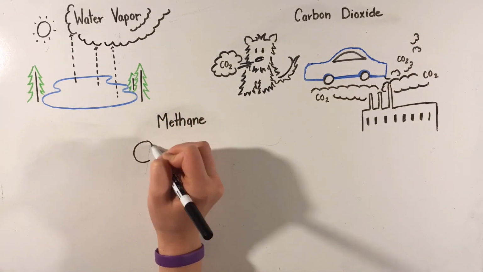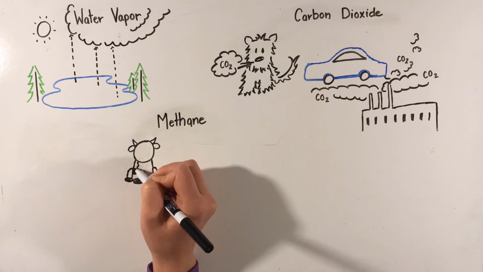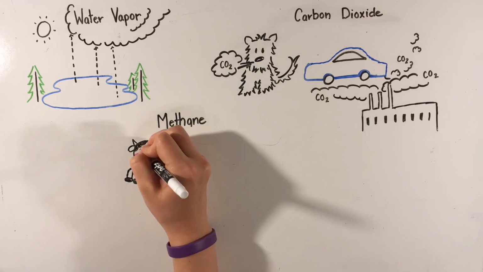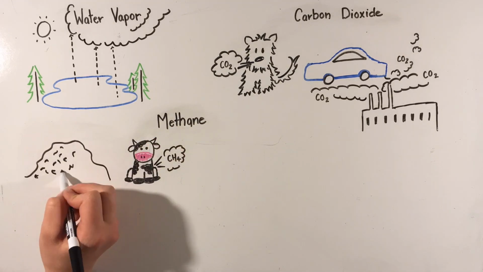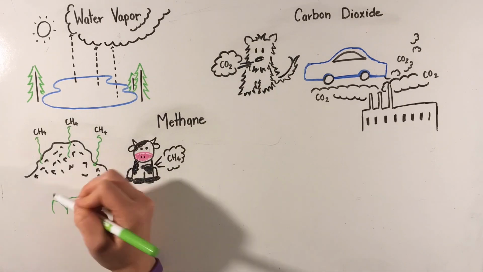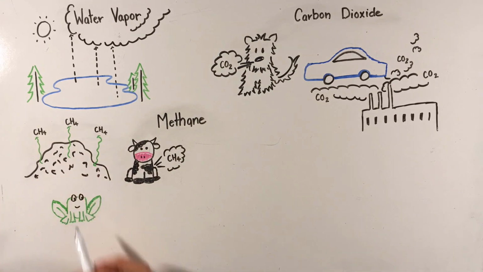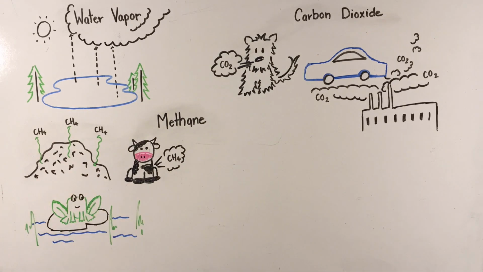A third greenhouse gas is methane. Methane is released from livestock, especially in high concentrations from industrial agricultural systems. Methane is also released to the atmosphere through the decomposition of waste in landfills, as well as the decomposition of organic matter in bogs, wetlands, and melting tundra.